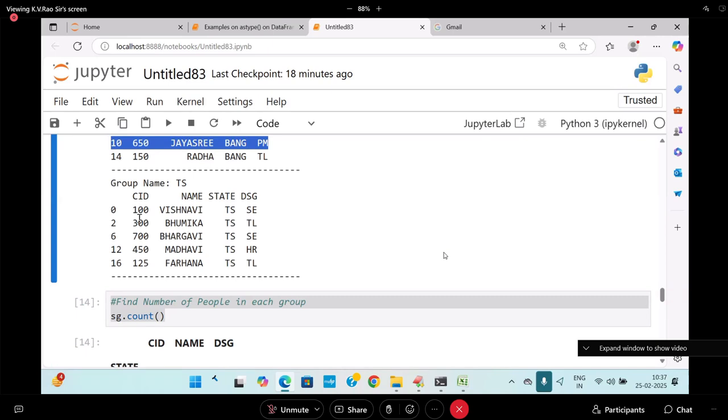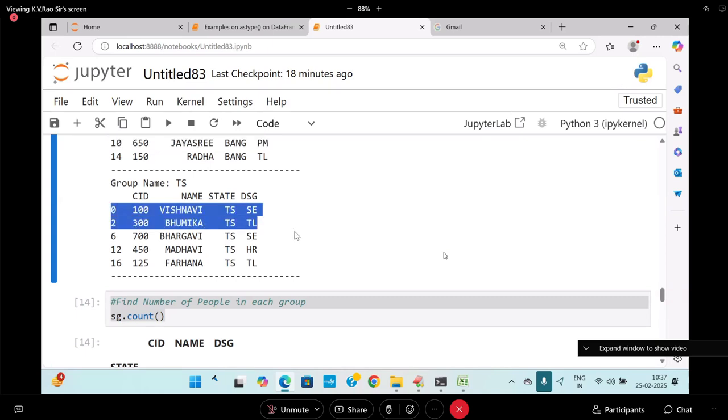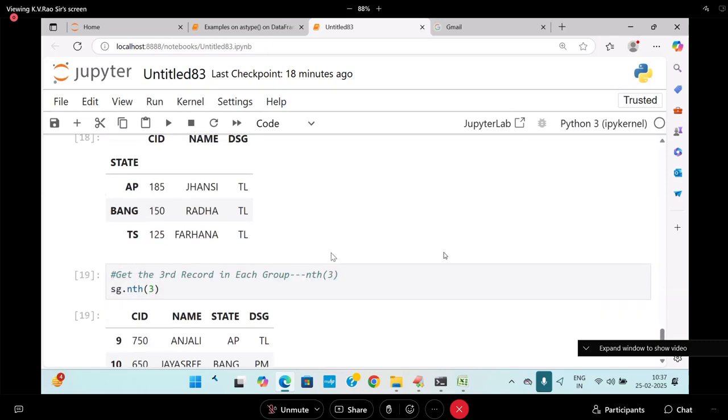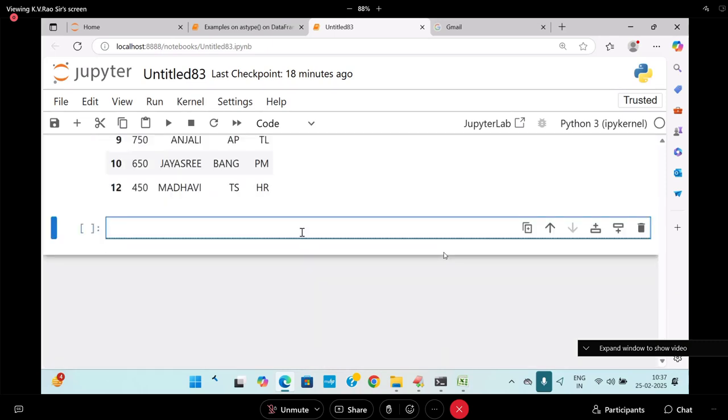Next is TS, 0, 1, 2, 3, Madhavi. Are you following me? Easy or difficult? Easy. So what functions are available in the group by data frame object? First, last, nth. Understand? Fine. So now I am going to get it.